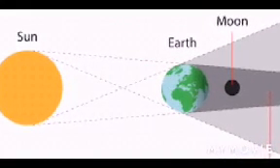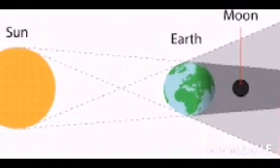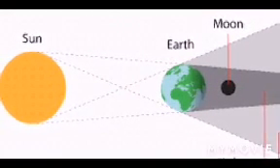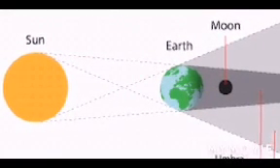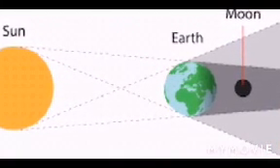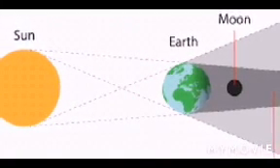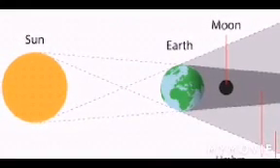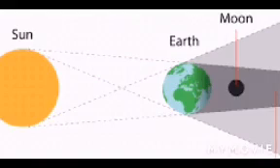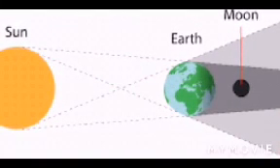Here what is happening? The moon comes into the shade of the earth. The moon goes into the shade of the earth. Then the moon becomes completely invisible. This is called a lunar eclipse.